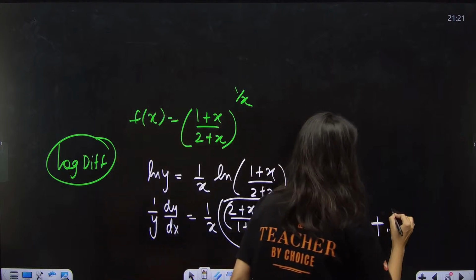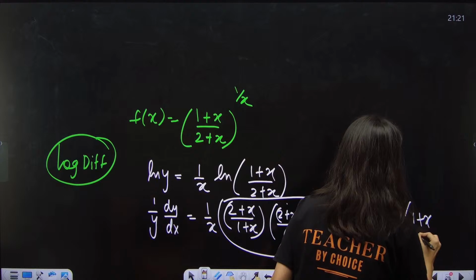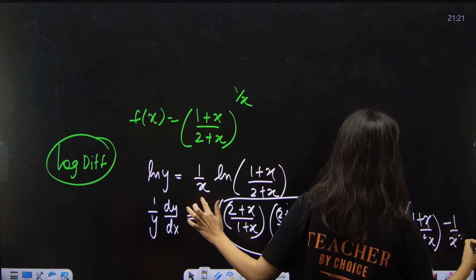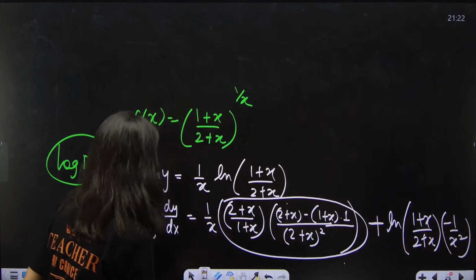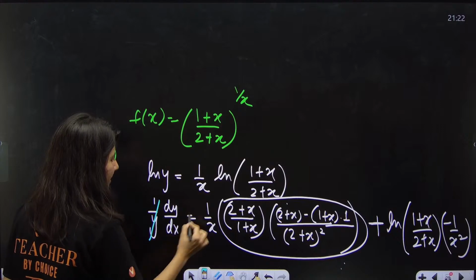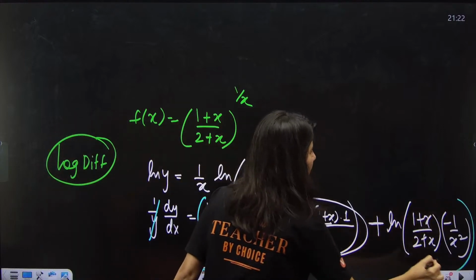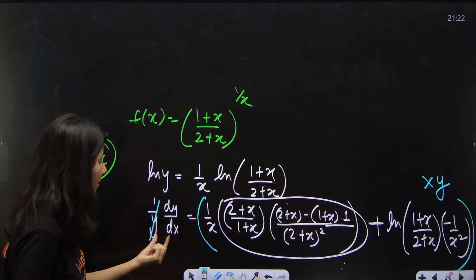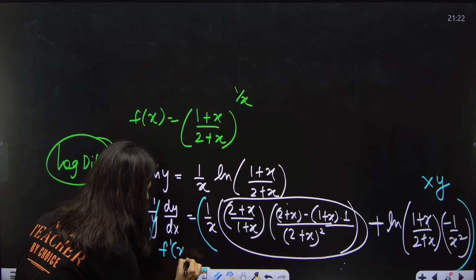This time log of (1 plus x upon 2 plus x) is kept constant, derivative of 1 by x is minus 1 by x square. Let's not forget this y. Y I am cancelling over here and y I'll be multiplying over here. Okay. Now this is your dy by dx, that means f dash x is this.